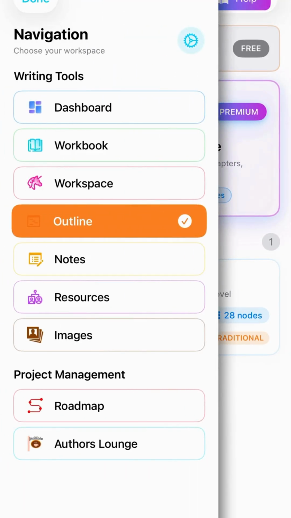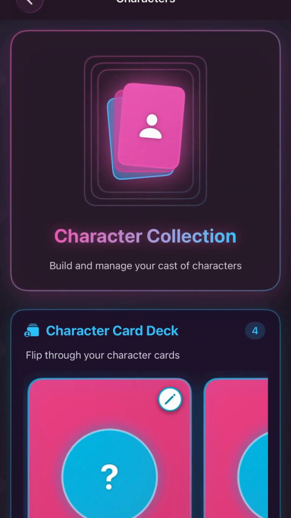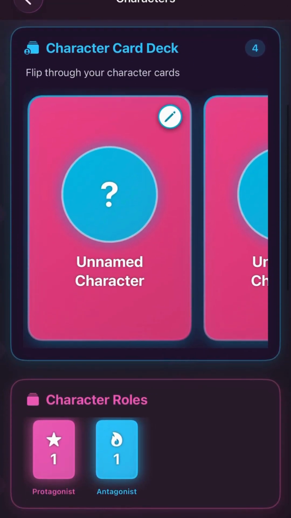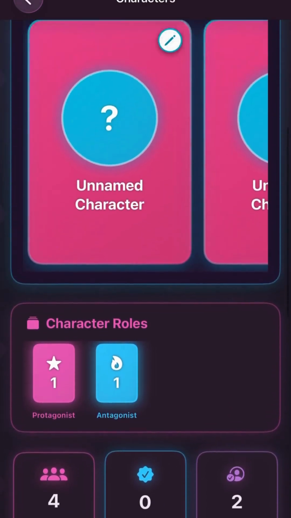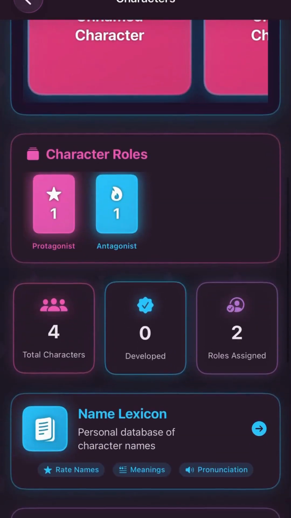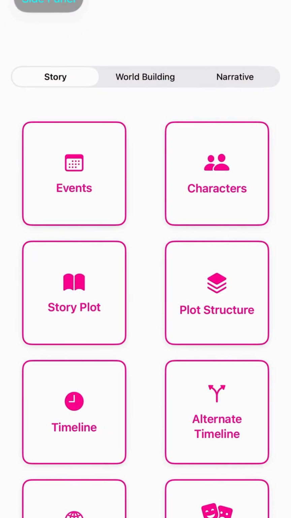Events are your scenes at a granular level. They're the moments where things happen, characters interact, conflicts unfold, and the plot moves. Think of events as puzzle pieces. You don't have to create them in order. If you have a scene idea but aren't sure where it fits yet, create it anyway. You can organize and connect it later.